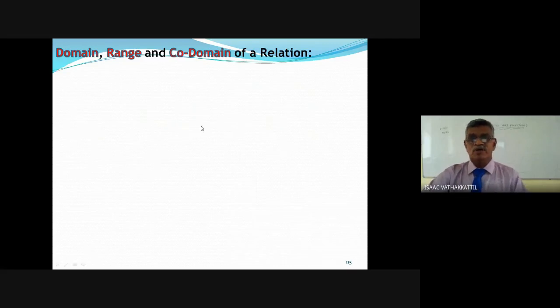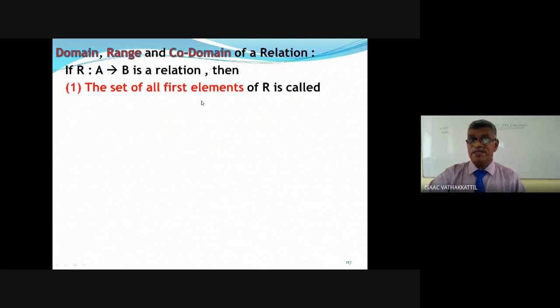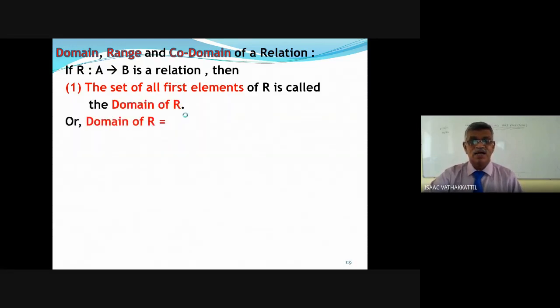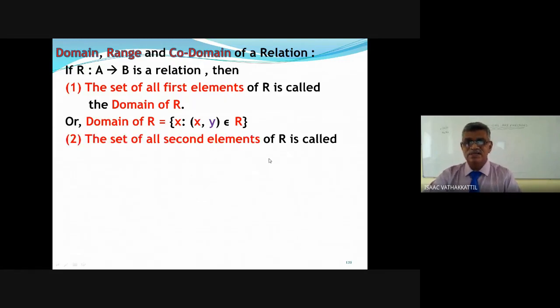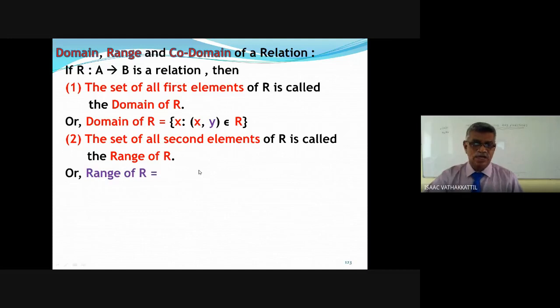Domain, range, and codomain of a relation. If R from A to B is a relation, then the set of all first elements of the ordered pairs of the members of R is called the domain of R. We call the domain of R the set of X where XY is a member of R. Set of first elements X, whenever XY is a member of R, we pick up X. And the set of all second elements of the elements of R is called the range of R. So the range of R is equal to the set of Y whenever XY is a member of R.